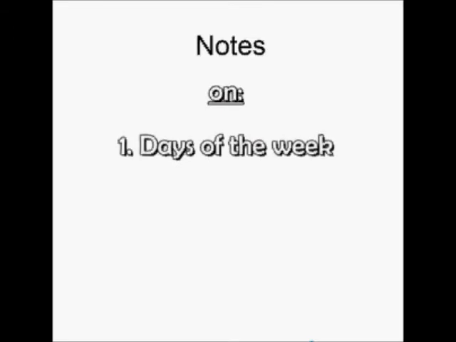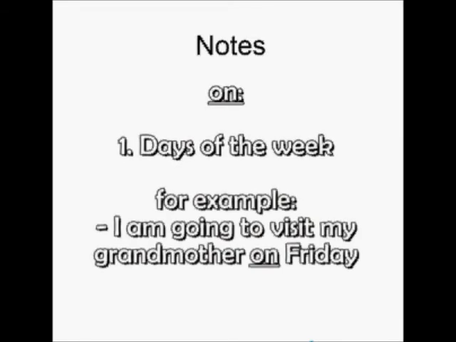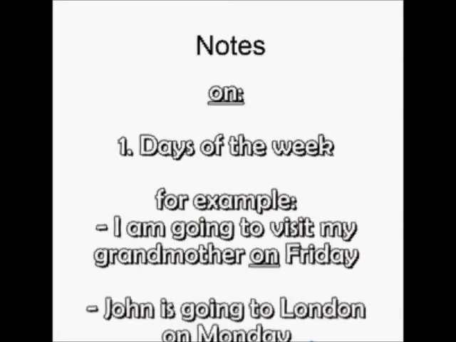The next preposition of time is on. Always use on for days of the week. For example, I am going to visit my grandmother on Friday. John is going to London on Monday.